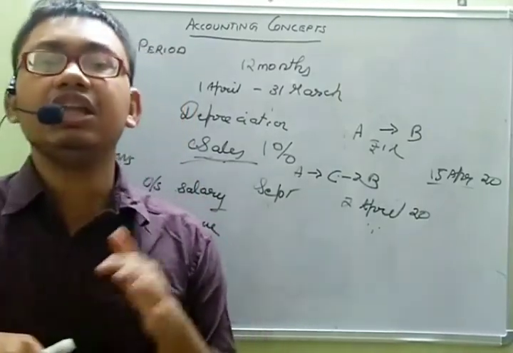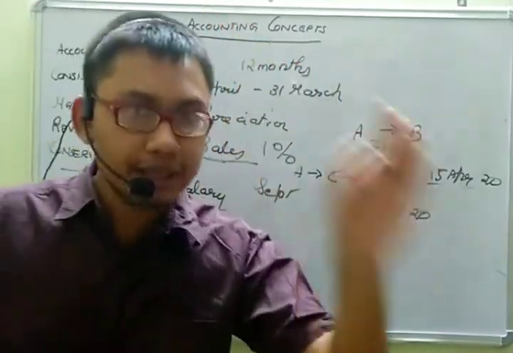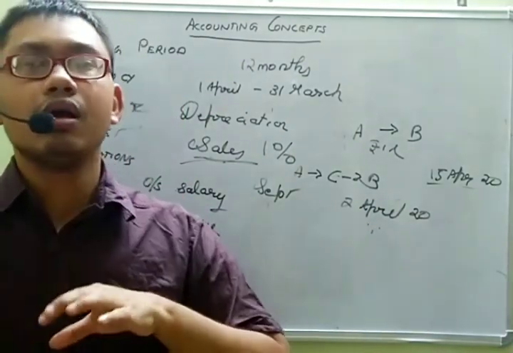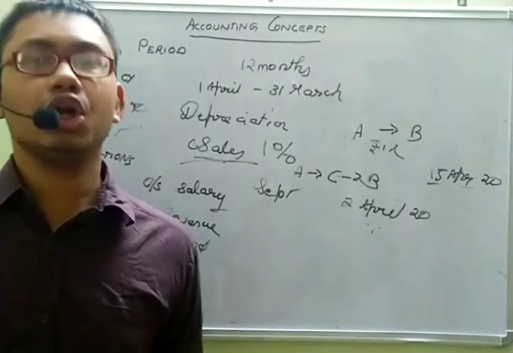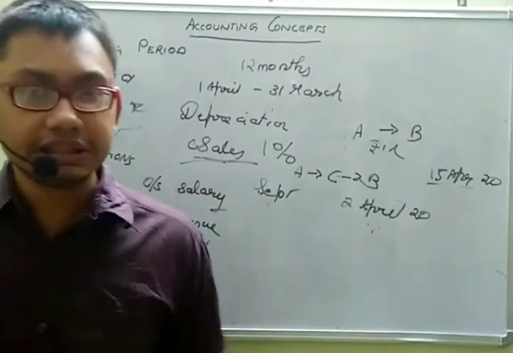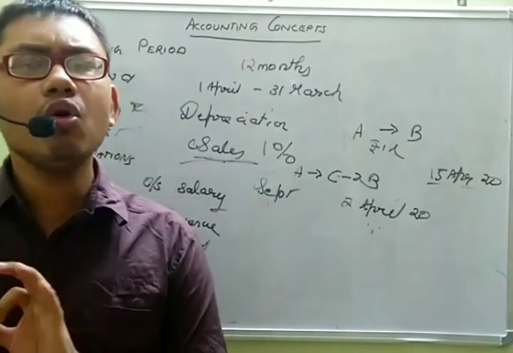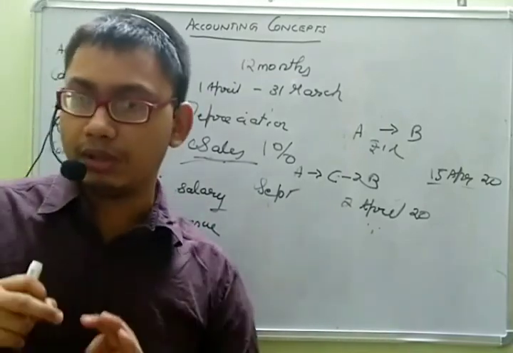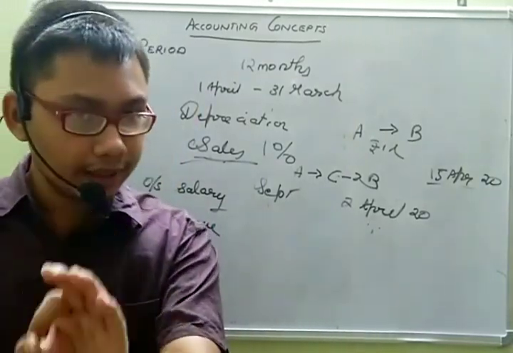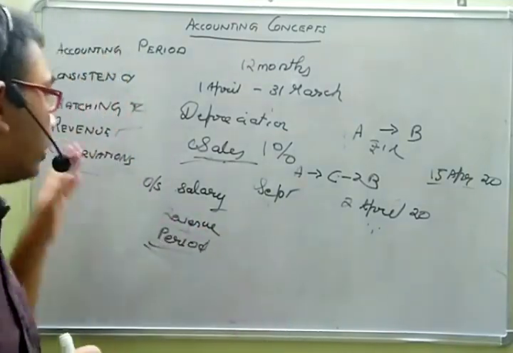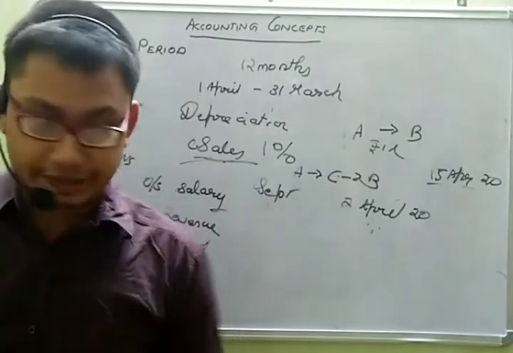Any such anticipated loss should be recognized and a suitable measure should be taken in order to face that loss whenever it occurs. But no anticipated profit should be recognized, only anticipated loss should be recognized. This is the concept of conservatism or prudence.